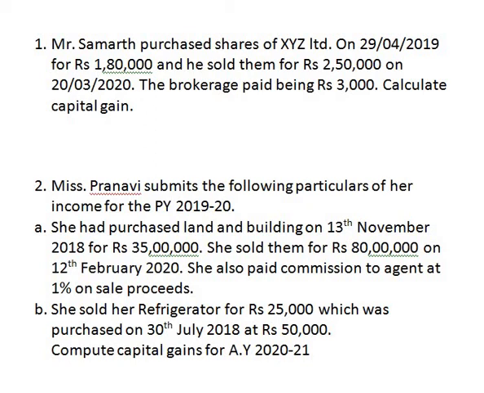Try solving this sum and also the second sum, that is Miss Pranavi submits the following particulars of her income for the previous year 2019-20. You are given two information. First is she had purchased land and building on 13th November 2018 for rupees 35 lakhs. She sold them for rupees 80 lakhs on 12th February 2020. She also paid commission to agent at 1% on sale proceeds.